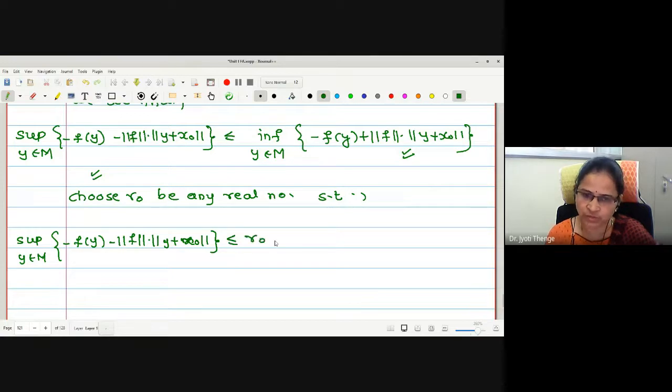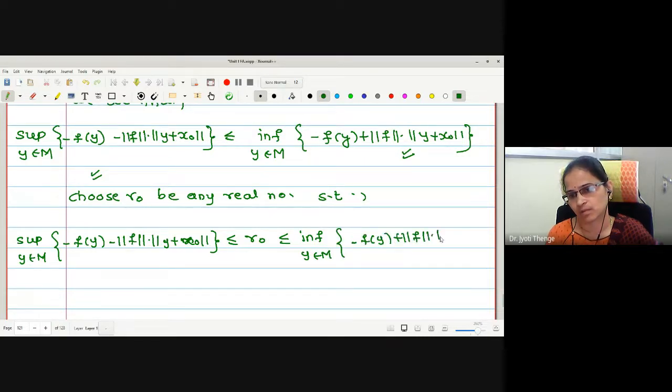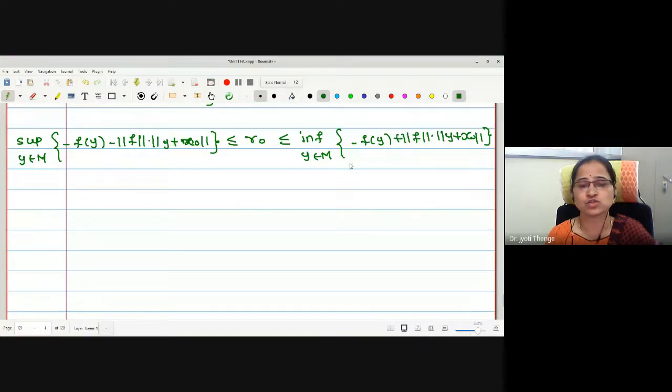This is what r naught I'm writing. Therefore, this is the set we have obtained. Now, if the relation is true, r naught is a number between the suprema of f and infima of f. If I consider capital A to be an arbitrary element of this set, the arbitrary element is less than or equal to suprema, and the arbitrary element is greater than or equal to the infima.